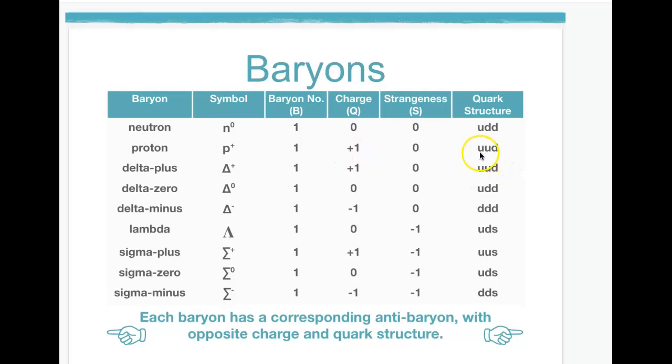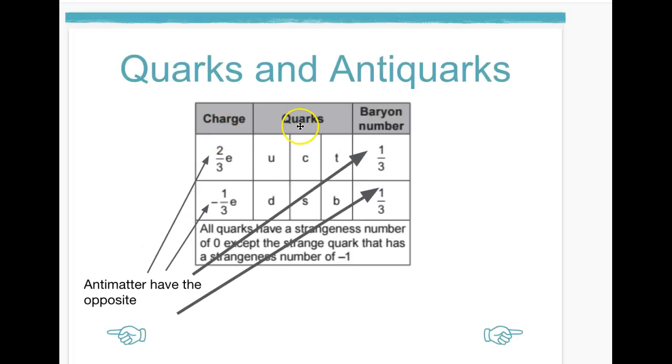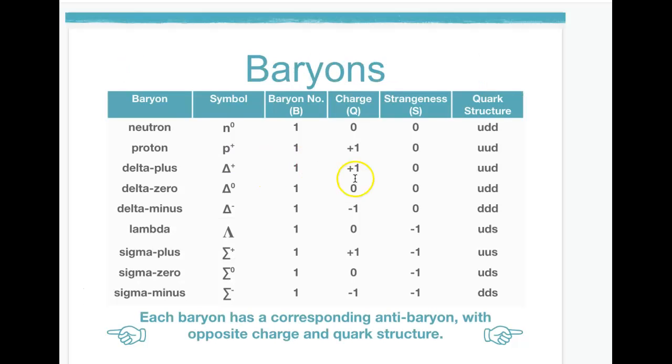If we look at the quark structure, up, up, down, and we see its individual charge structure here, you can see why the overall charge is +1. Strangeness is always 0 unless there happens to be a strange quark. The strangeness of a strange quark is -1. And so these particles all have -1.